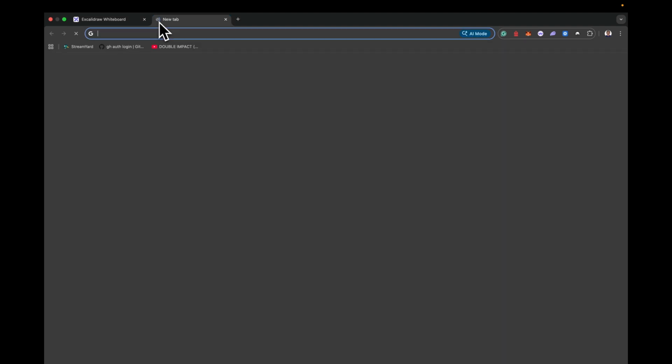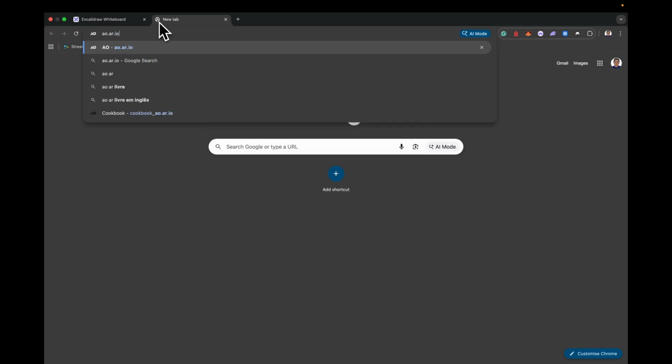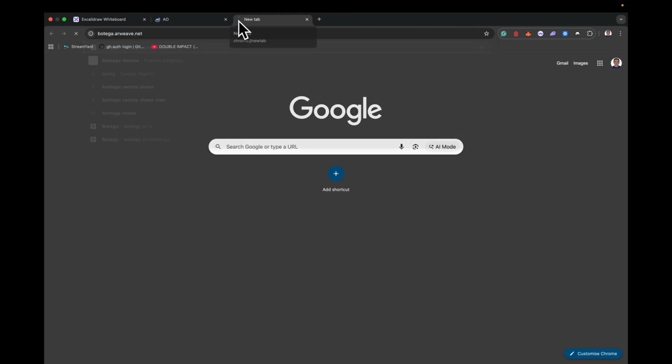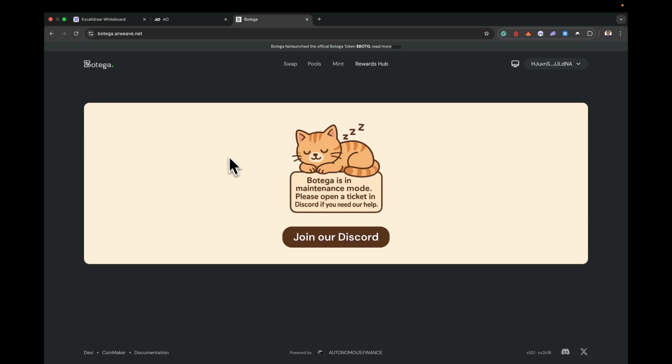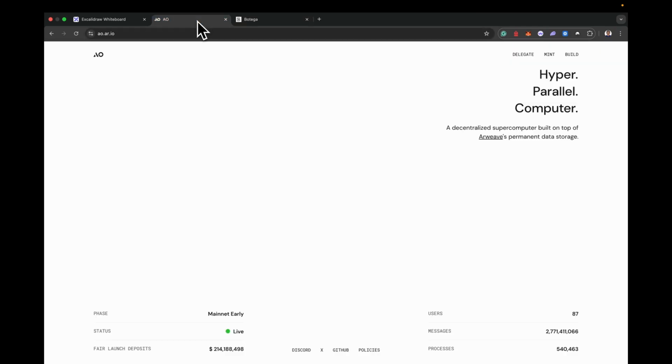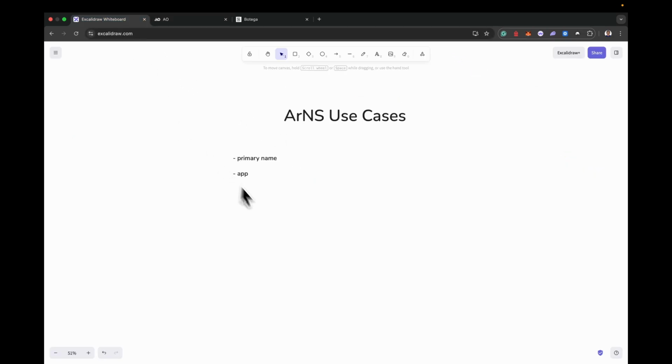For example, here if I go to ao.ar.io, so AO is used for the AO docs. If I go to anything like, let me see, Bottega here, you'll see, right, these are all applications that make good use of the Arweave name system via those RNS names. So you can deploy your app to any Arweave name.